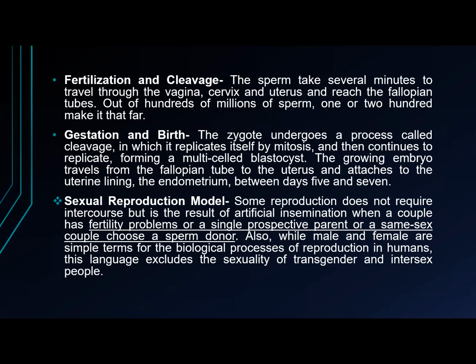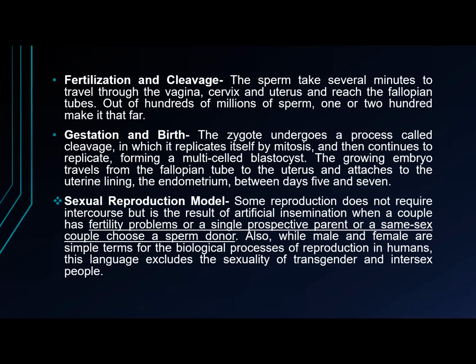The third process is gestation and birth. The embryo receives nutrients and expels waste with the use of the umbilical cord. In the first trimester, the embryo becomes a fetus. During the second trimester, the skeleton forms. And in the third trimester, the respiratory and circulatory systems prepare for it to breathe air.